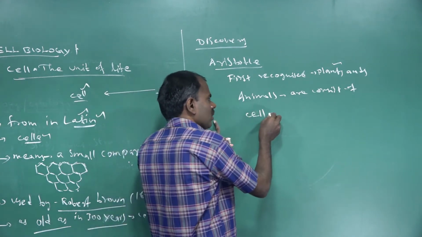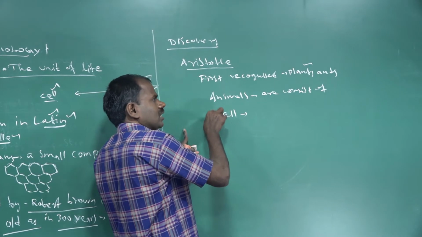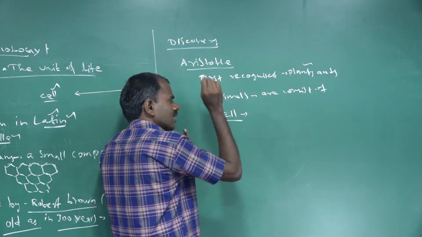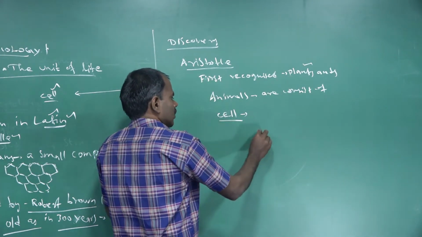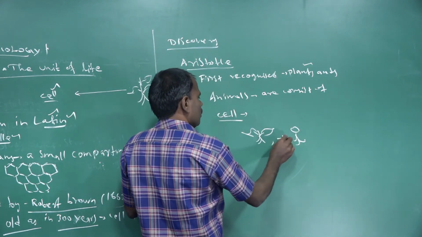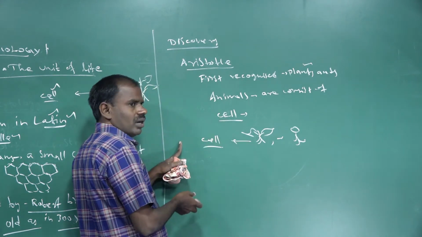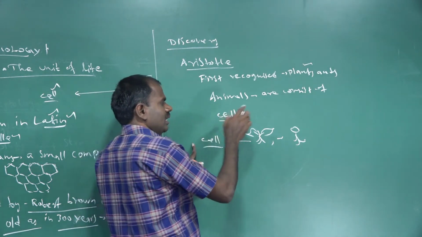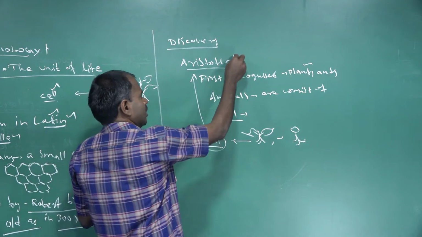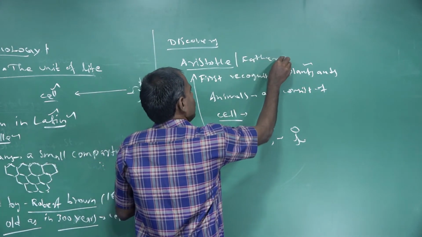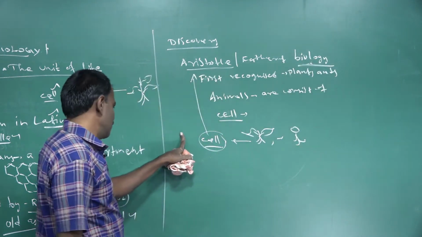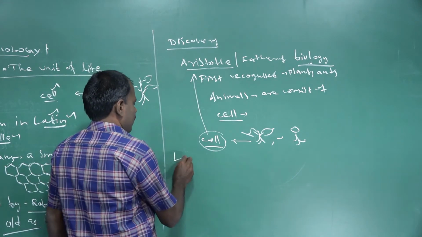The cell is a structural and functional unit of living organisms. Aristotle first recognized it in plants and animal cells. Both these organisms are made up of cells, so composed of or formed from only cells. Aristotle is the father of biology. Next one is the later discovery of the cells.